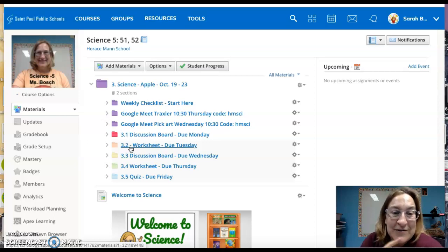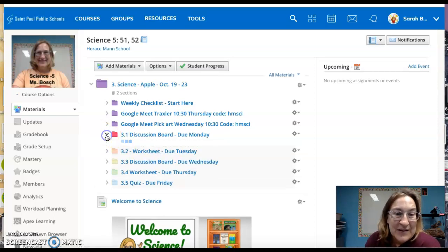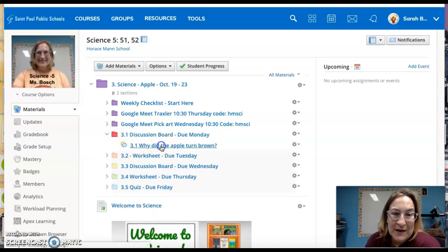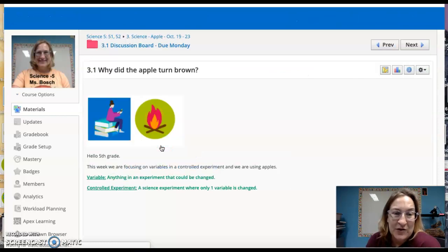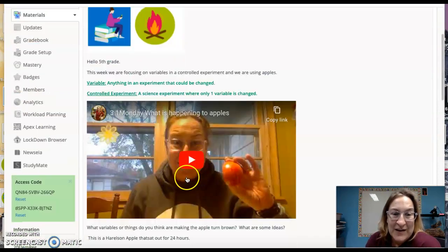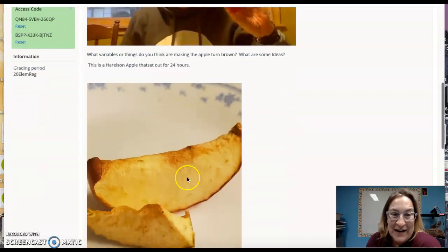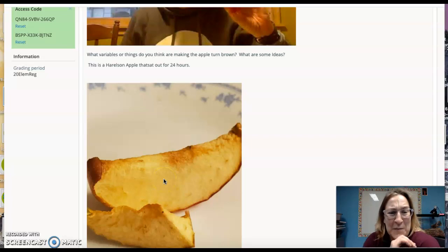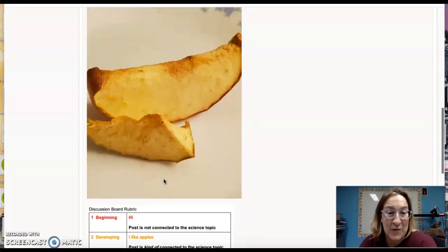Everyone, here's the big topic this week. It's all about apples. It's going to be similar to the Gummy Bear Lab, but we're now talking about apples and how they get brown. Inside the folder, you're going to see your work. Monday is all in one place. It's your discussion board. I have a video of Miss Bush cutting apples. Check it out. I have a picture of an apple I left out in my kitchen for 24 hours. That is a Haralson apple for 24 hours.